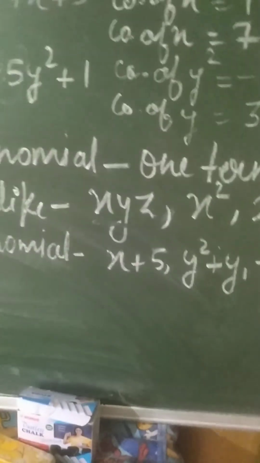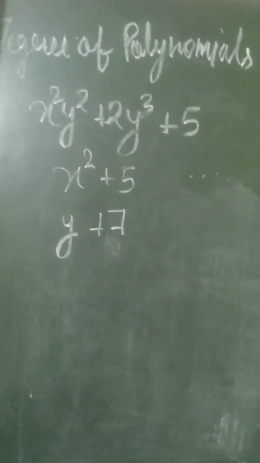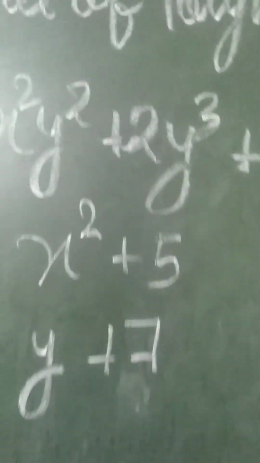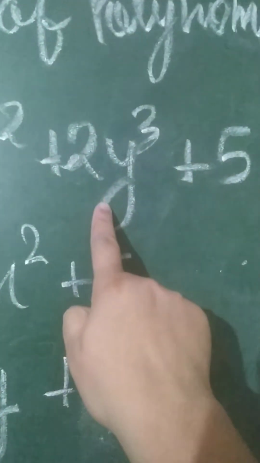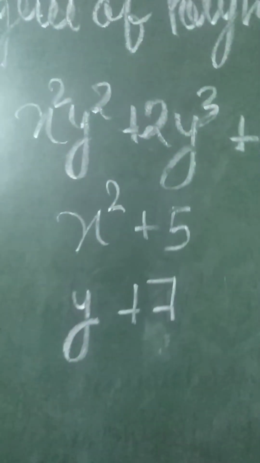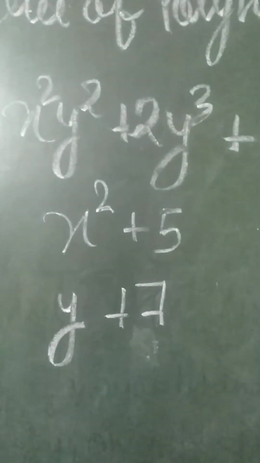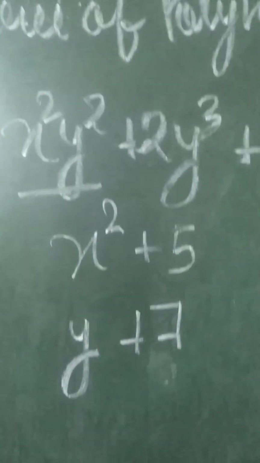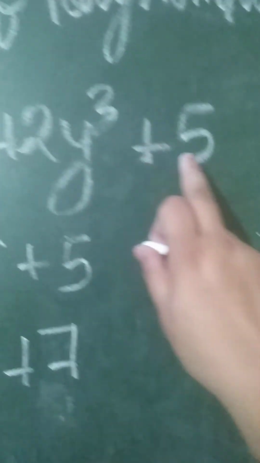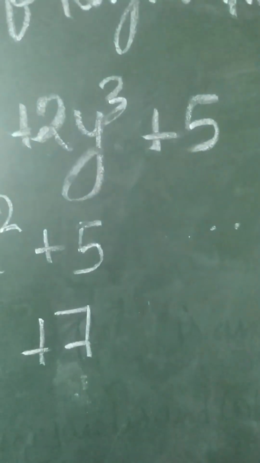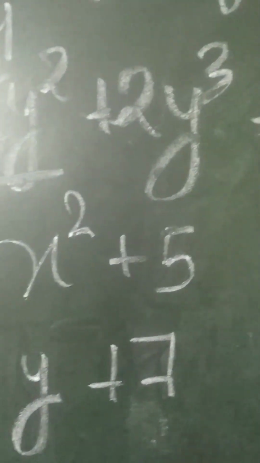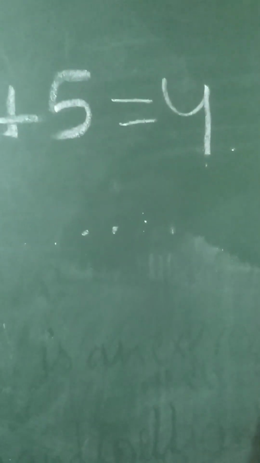After that, let's start degree of polynomials. See the first example: x square y square plus 2y cube plus 5. As you all know, first we will add the powers for one term. Here one term is x square y square, so 2 plus 2, 4. Here y cube means 3. And here nothing is there, it means 0. So what is the maximum power? 4. So the degree of this polynomial is 4.